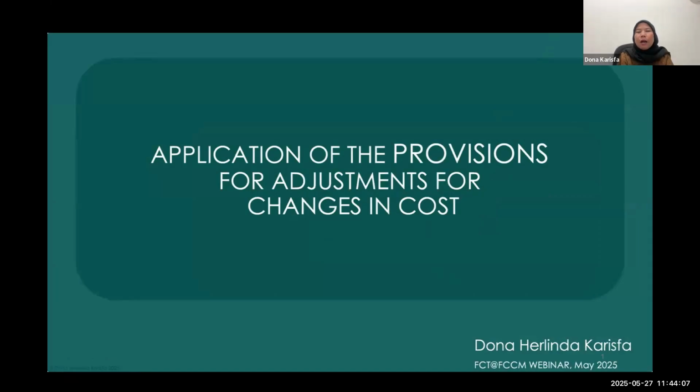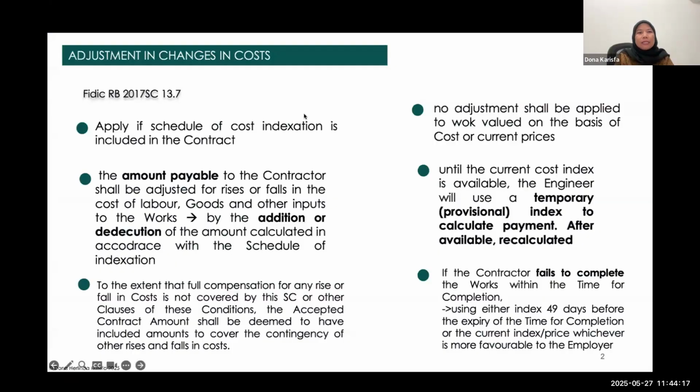I'd like to share about how the FIDIC contract and the adjustment provision work in construction projects in Indonesia. This is a glimpse of some important provisions under the FIDIC book regarding change in cost. Long already addressed some of the provisions, but I just want to recall them quickly.